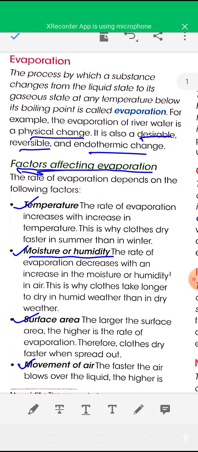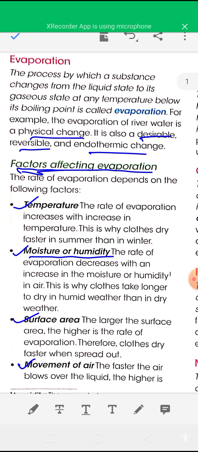Second, moisture. How does moisture or humidity affect rate of evaporation? First you have to know what moisture or humidity is. The amount of water vapor present in air is known as moisture, and if the amount of water vapor in air is high, then the rate of evaporation is slow.